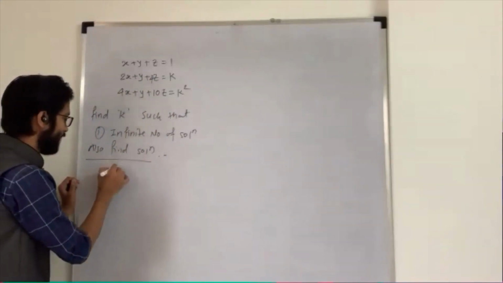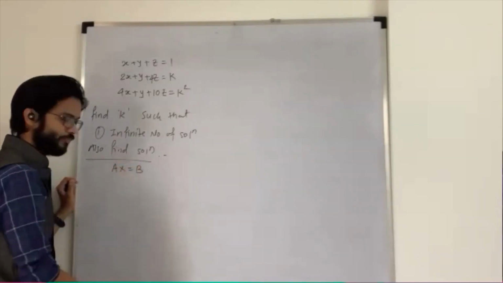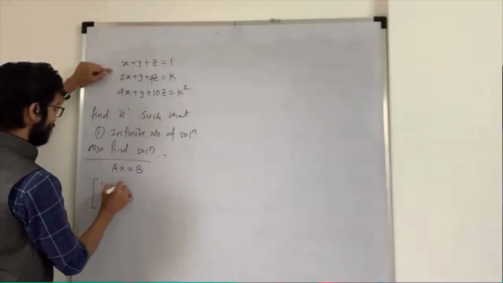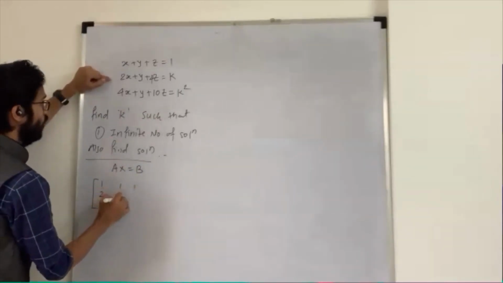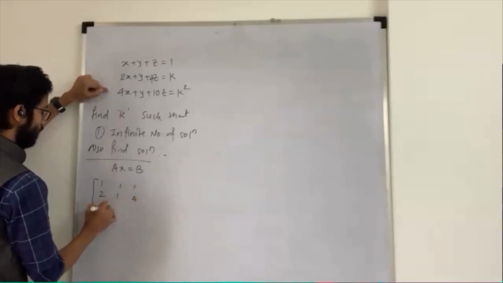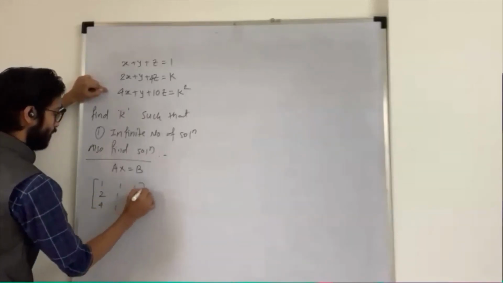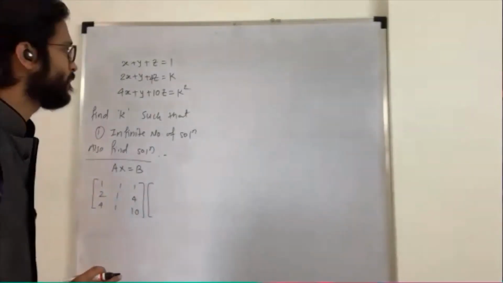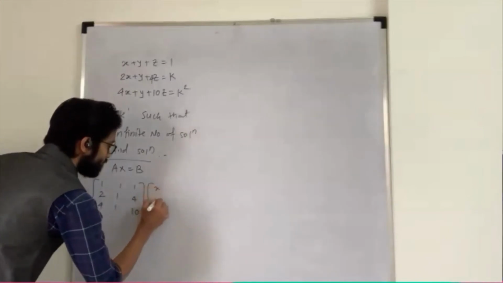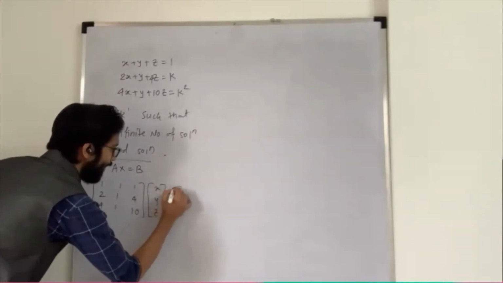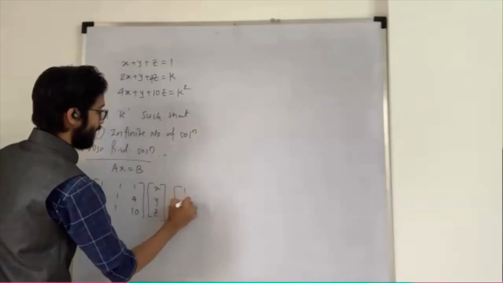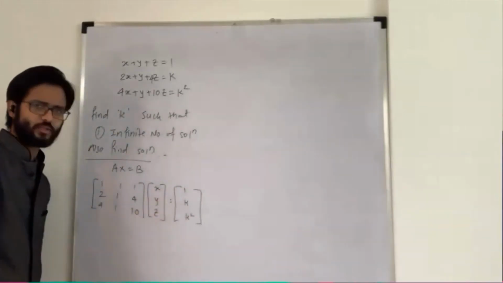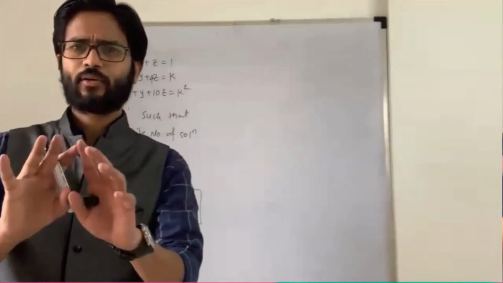That is nothing but first write AX equals B. So what is my A matrix? My A matrix is 1, 1, 1, then 2, 1, 4, then 4, 1, 10. What is my X matrix? How many variables do we have here? 3. So X, Y, Z. And lastly, my constant matrix 1, k and k squared. Don't bother about that k and k squared. It is a number.